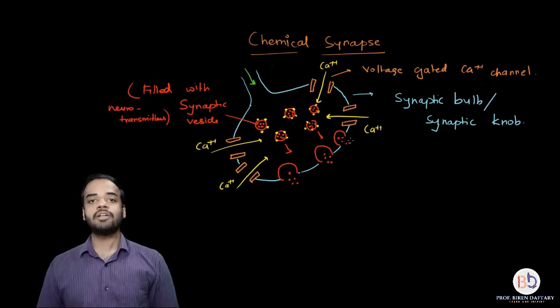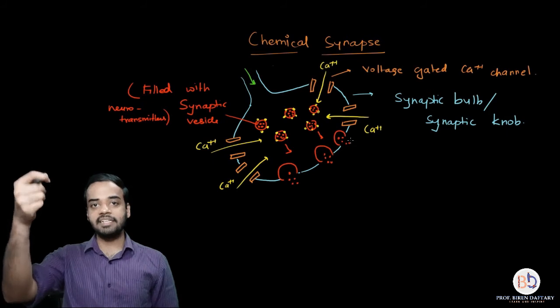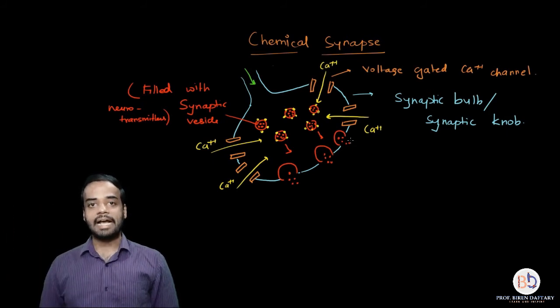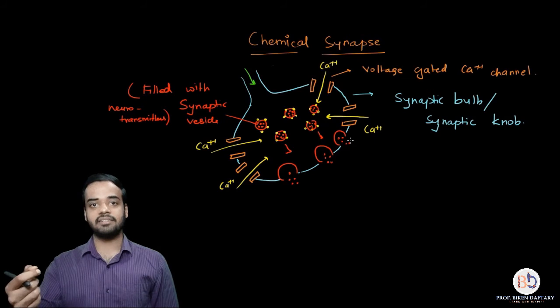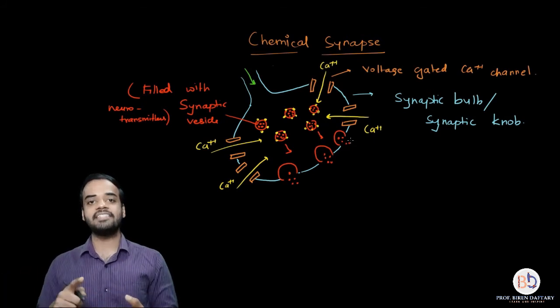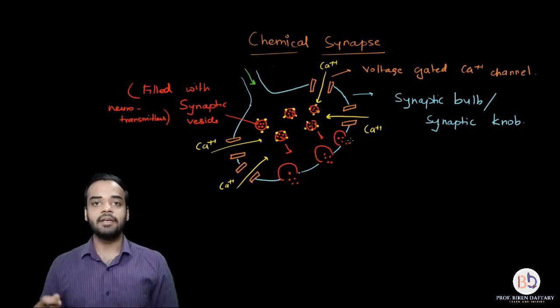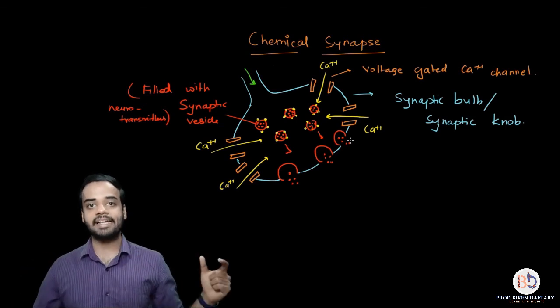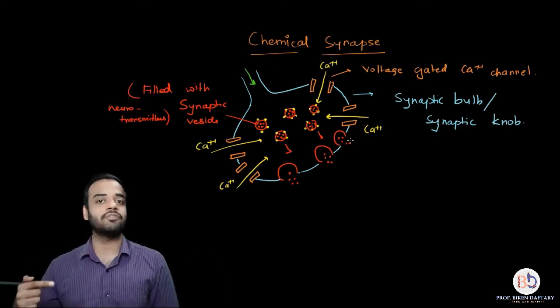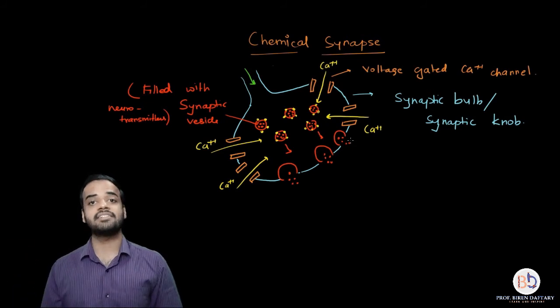So once again, what are the events that have happened? First thing, the impulse has reached the axon terminal. As soon as the impulse has reached the axon terminal, the voltage gated calcium ion channels have opened. The voltage of the impulse causes the channels to open. As soon as the calcium channels open, calcium ions rush in, because the concentration of calcium ions is much more in the extracellular fluid compared to intracellular fluid. The calcium ions rush in and they bind to the vesicles.